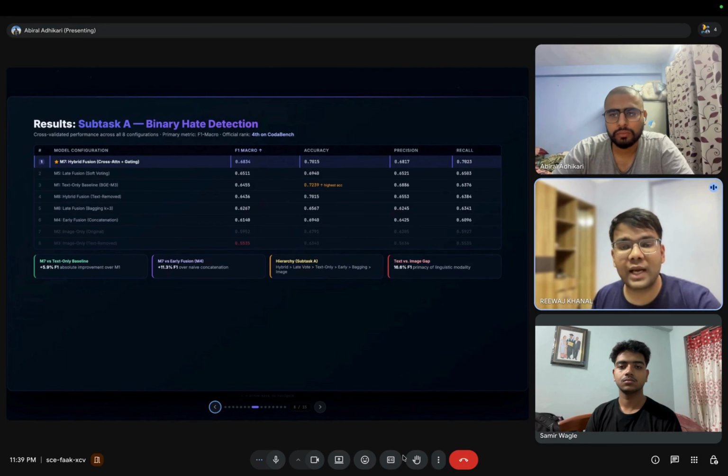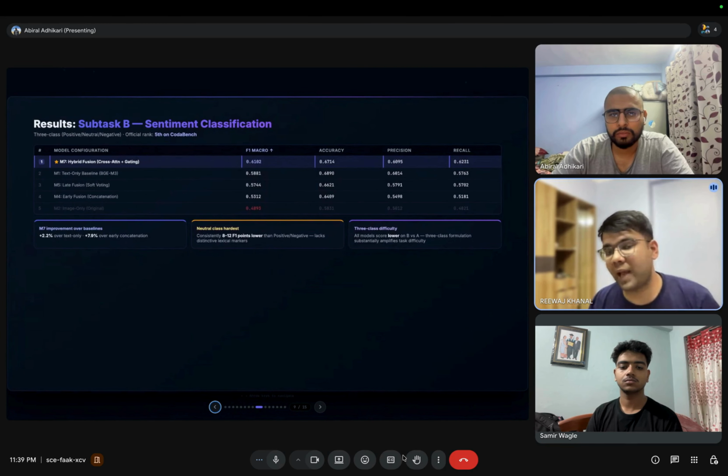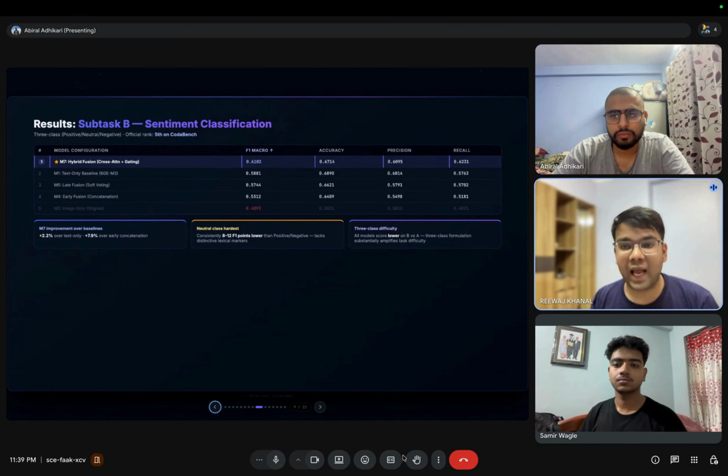So, moving on to the next slide, we have results of subtask B. For subtask B, the sentiment classification, M7 again took the top spot. However, the three class formulation proved much harder for all models, particularly the neutral class. Neutral instances lack the distinctive lexical markers found in clearly positive or negative posts, dropping scores by roughly 10 points.